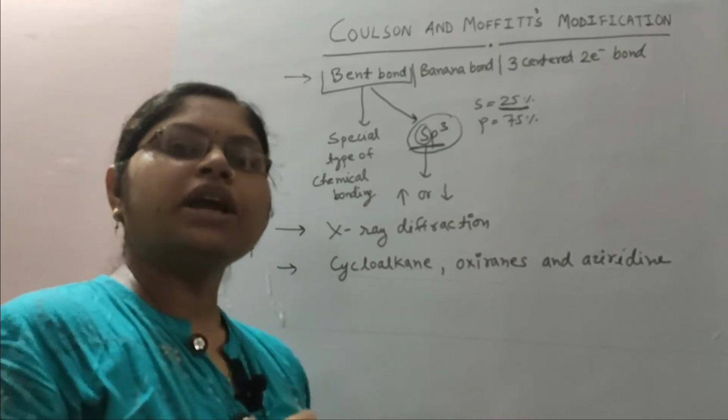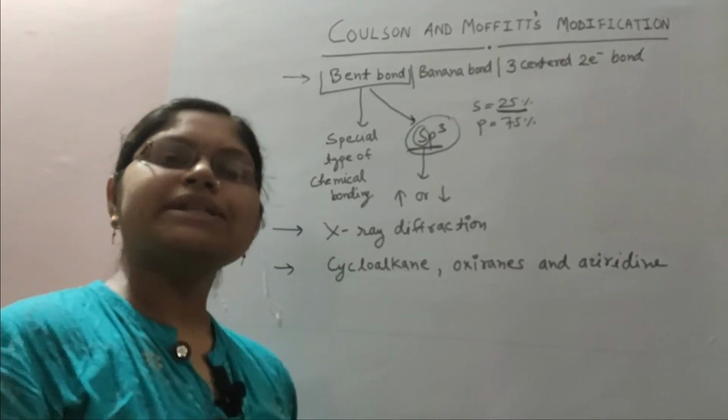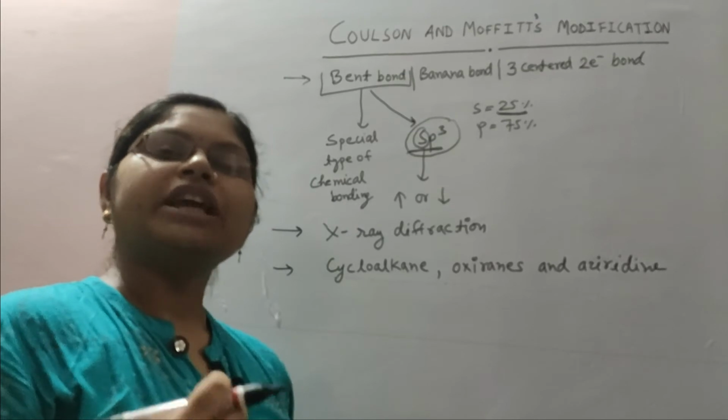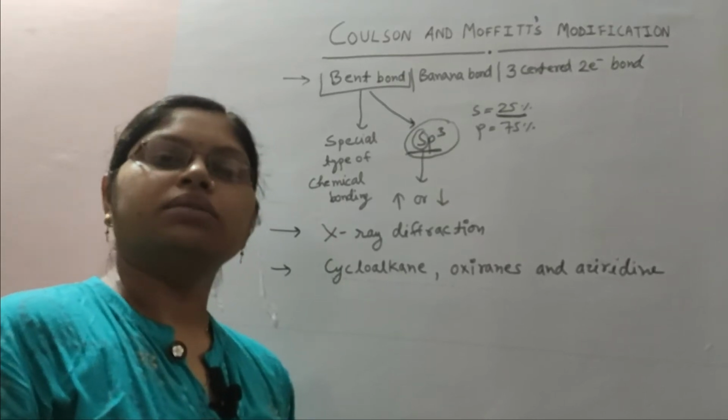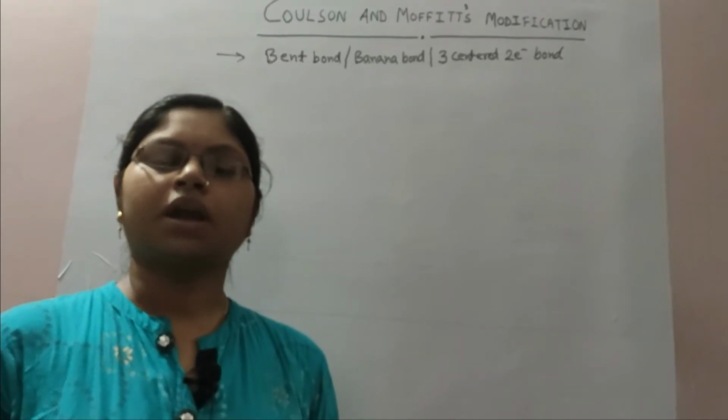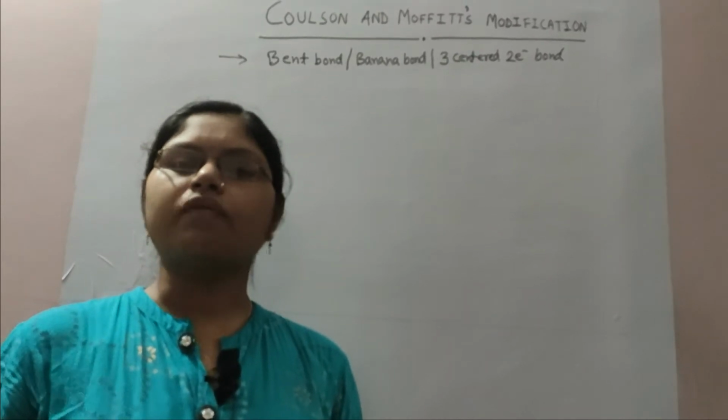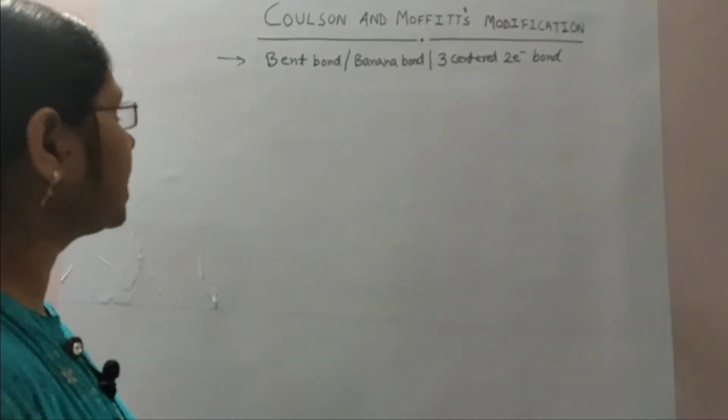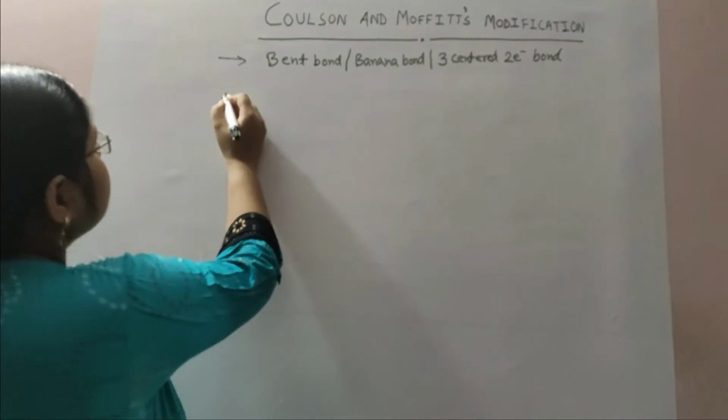Now we are going to discuss what type of overlapping takes place to form the bent bond. There are three types of overlapping by which a bond is formed.